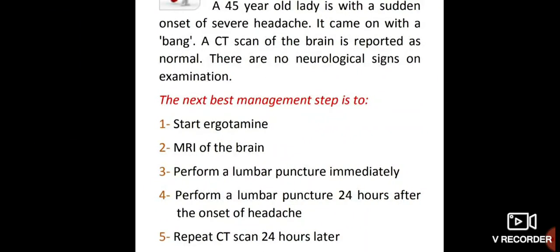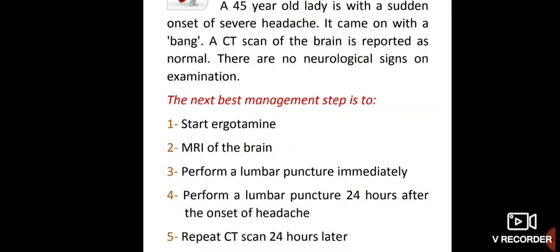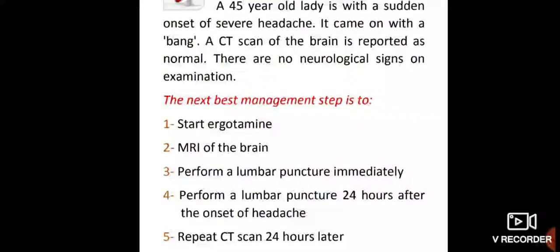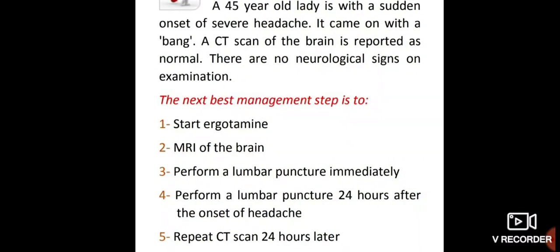A 45-year-old lady presents with a sudden onset of severe headache. It comes on with a bang. A CT scan of the brain is reported as normal. There are no neurological signs on examination. The best management step is to